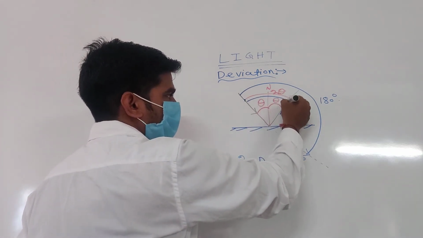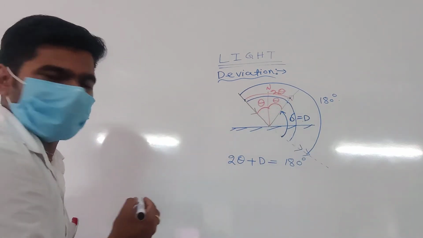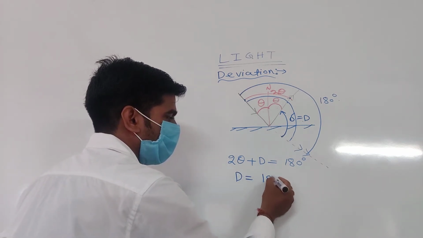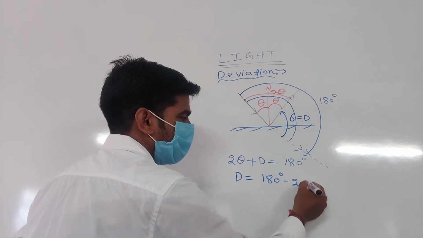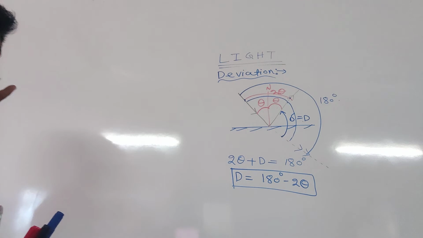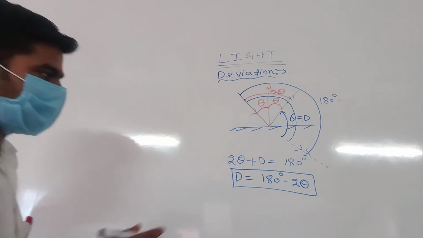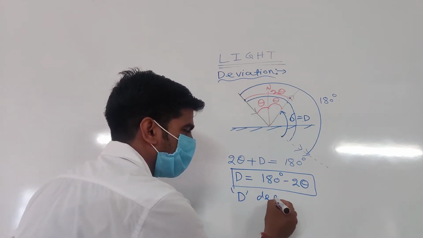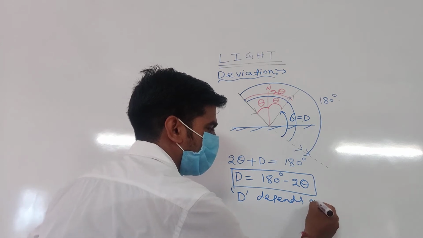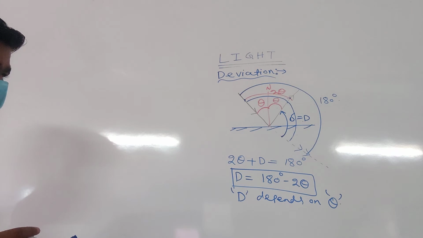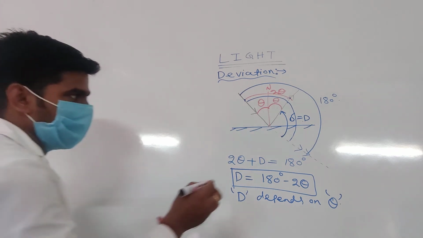This one plus this one is 180 degree. So you can write deviation equal to 180 degree minus 2 theta. First point clear? So deviation depends on theta. Yes or no? Yes, sir.